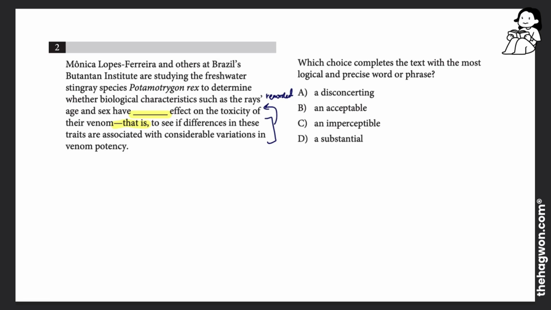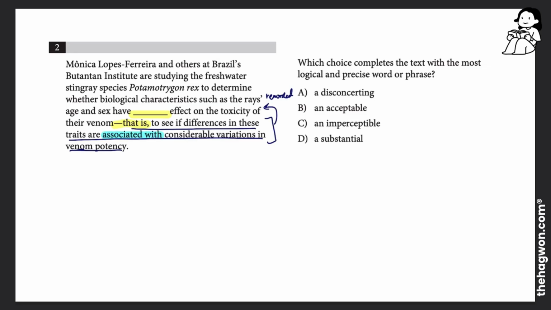So all I really need to do is read this part after the "that is" to understand what I need to fill in the blank. So I'm going to read the "that is" part. It says, "that is to see if differences in these traits are also associated with considerable variations in venom potency."